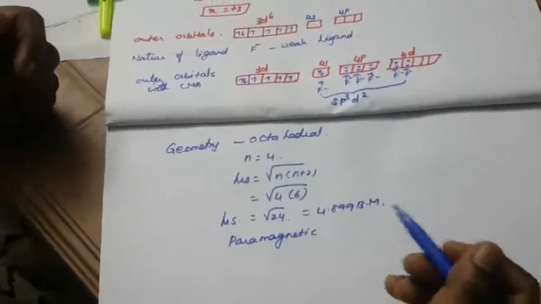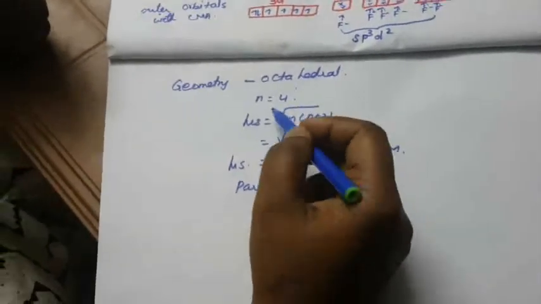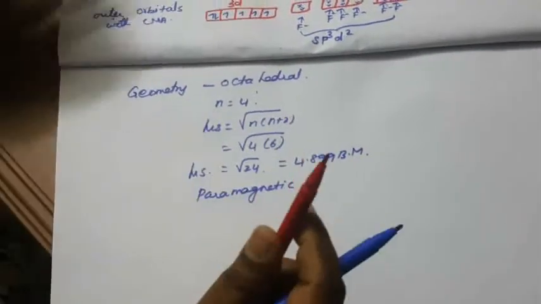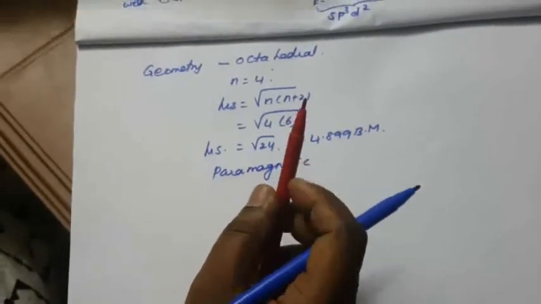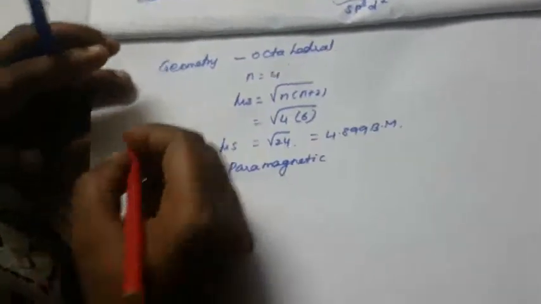So that's all about CoF6. The geometry is octahedral. Yes, so this is the illustration of the VB theory. What are the limitations of this VB theory?